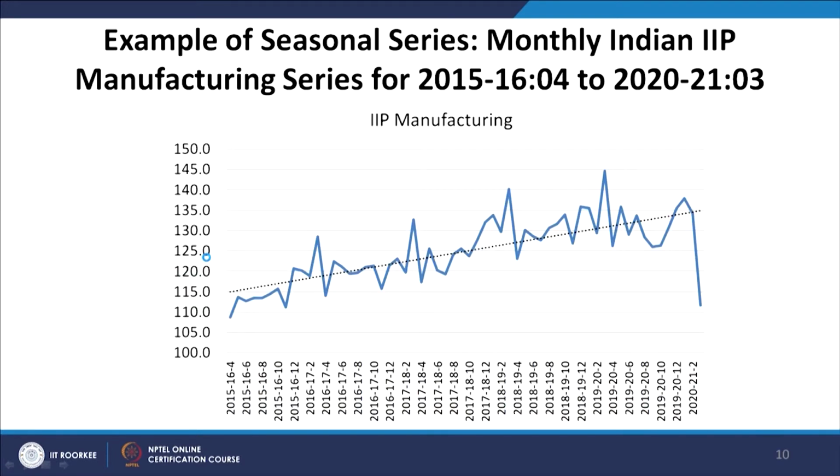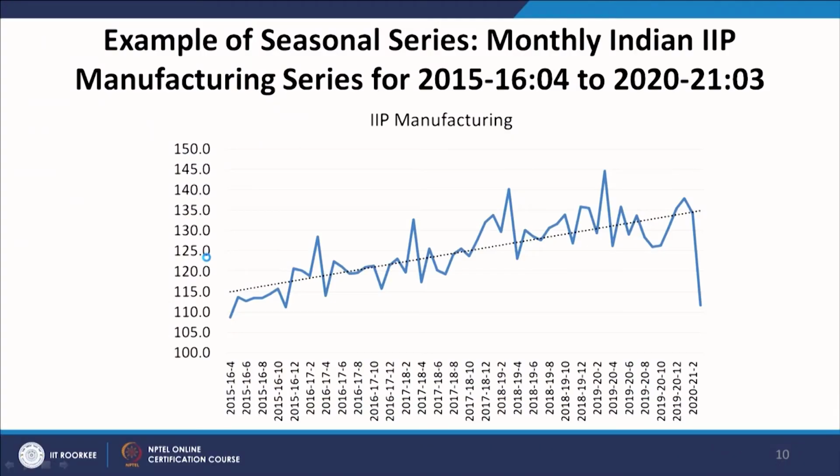So, now I take up an example of a seasonal series, again working with the monthly IIP manufacturing series for April 2015-16 to March 2020-21. In the Indian context, most of the data are reported for financial years, that is from April to March, and that is why, though the original equation had calendar months like January, February and so on, in this example I am considering periods starting from April.